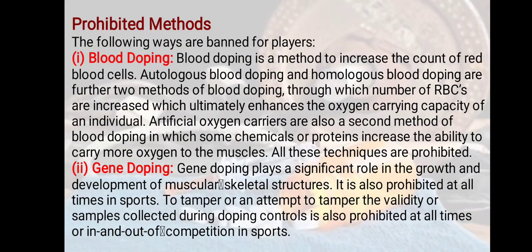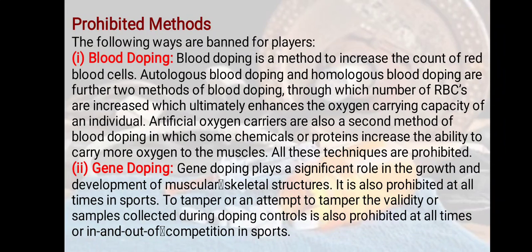Blood doping. Blood doping is a method to increase the count of RBCs. When the RBC count increases, the oxygen intake to the muscles also increases, and the muscle is not going to fatigue or exhaust very soon, and a player can perform better for a longer time period. So the endurance level or stamina of a person increases.